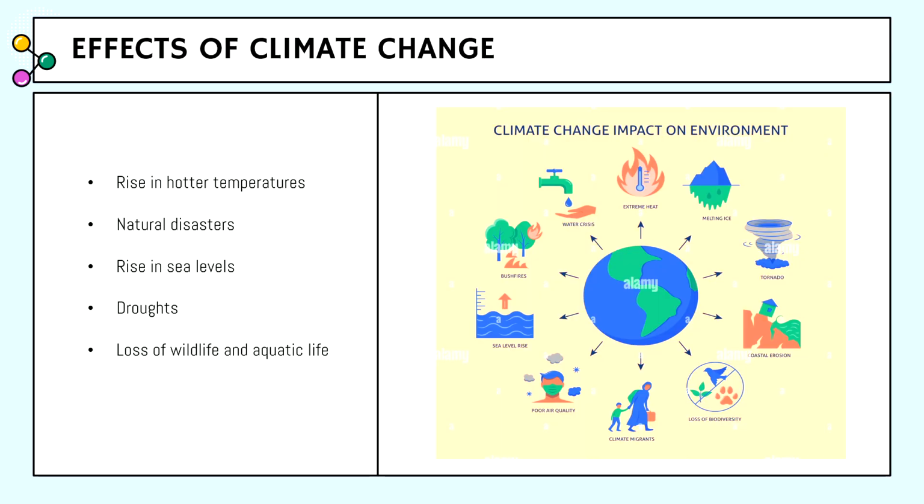Now, I'll give some examples of the effects of climate change, such as a rise in hotter temperatures due to the increase in greenhouse gases, and natural disasters such as tornadoes and coastal erosion. Also, there will be a rise in sea levels due to the rise in temperature causing the melting of ice caps. There are also droughts due to the increase in temperature causing evaporation of water, such as the lakes and rivers, and also the loss of wildlife and aquatic life due to the increase in temperature, making the environment uninhabitable for certain species of life.